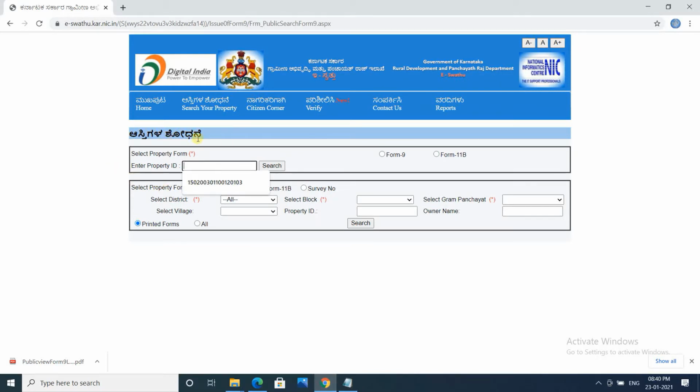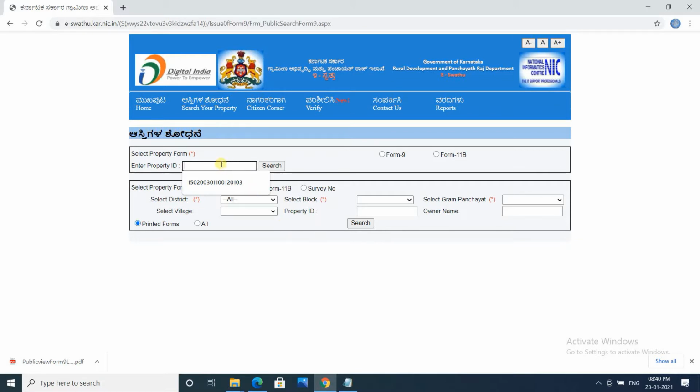There are two sections. In the first section, if you have the property ID, you can search the property directly. If you don't have a property ID but you want to see, in a particular district, particular block, under a particular Grama Panchayat, in a village, what are the properties which are already registered with Karnataka government, you can validate everything.